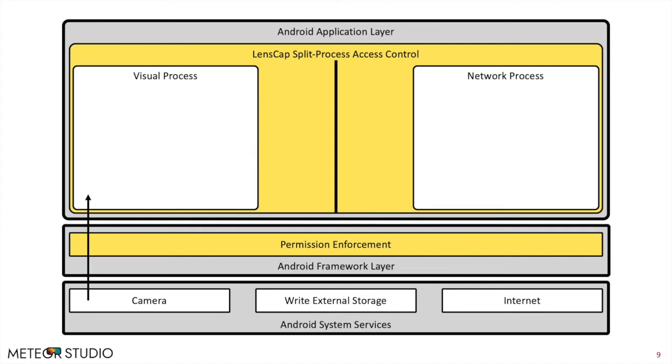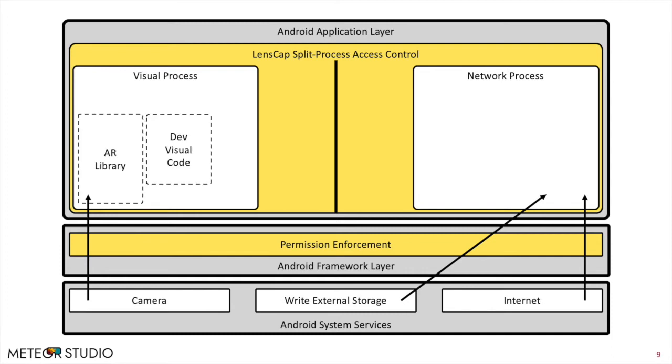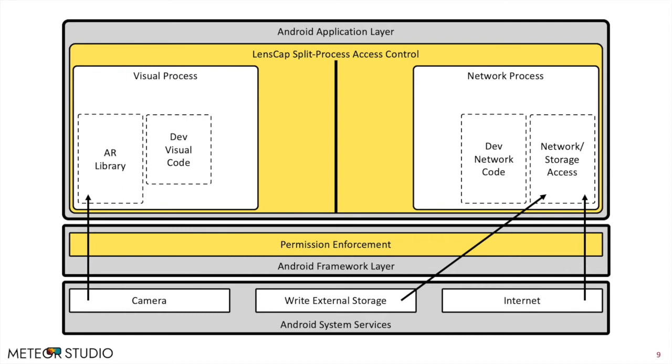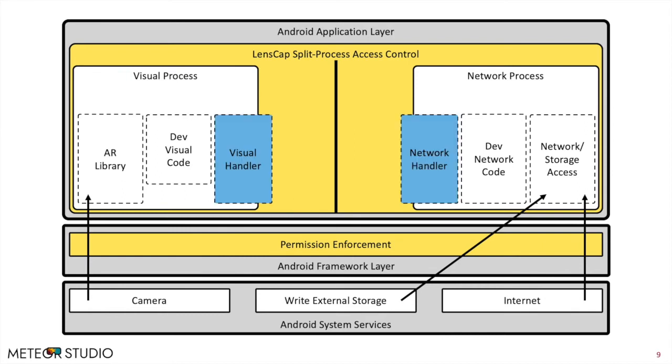The enforcement guarantees that the visual process only has the camera permission granted, and the network process does not have the camera permission granted while having the right external storage and the network permission granted. The visual process hosts developers' visual code, which has full access to the camera frames. The network process hosts developers' network code, which maintains network communications. Then, LensCap exposes two data handlers, a visual handler for the visual process and a network handler for the network process to maintain data communications.